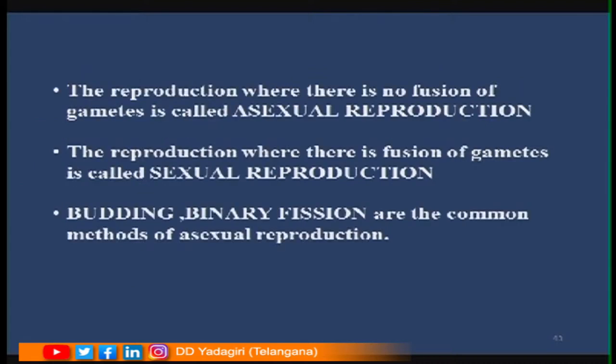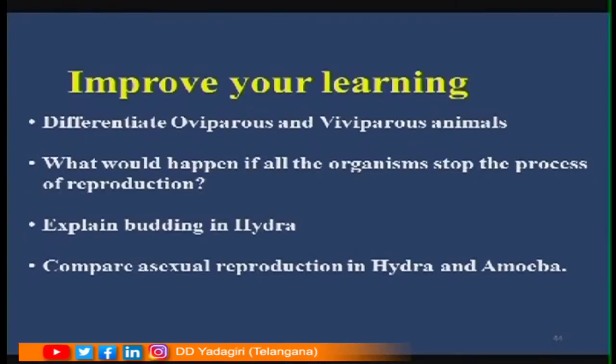The reproduction where there is no fusion of gametes is called asexual reproduction, and the reproduction where there is fusion of gametes is called sexual reproduction. Budding and binary fission are the common methods of asexual reproduction which we have seen in detail. Is it clear, children? Now you have to do some assignment which I will be assigning you so that you can improve your learning.